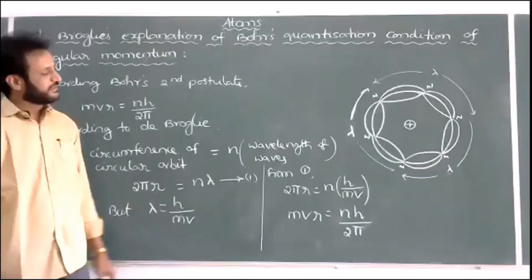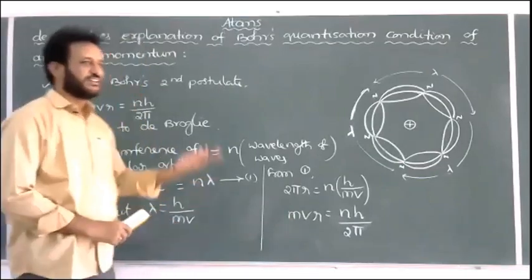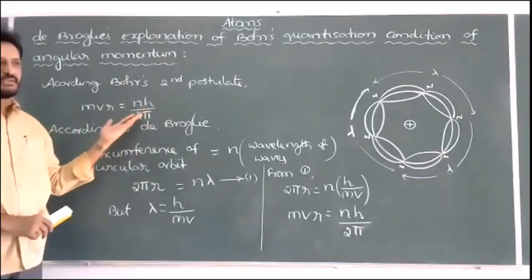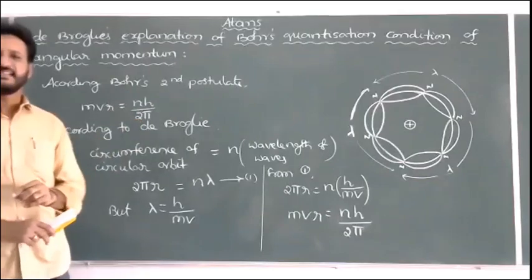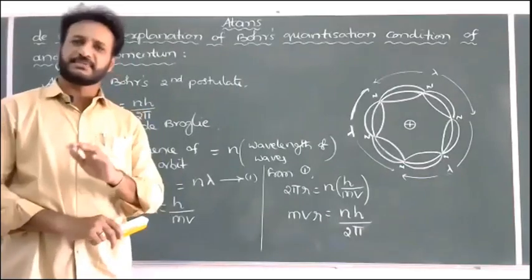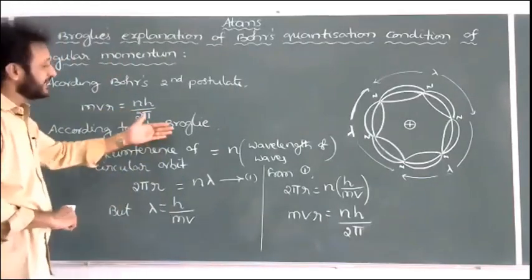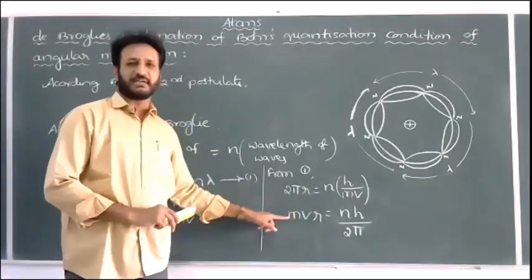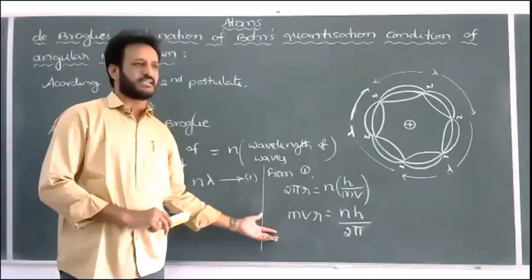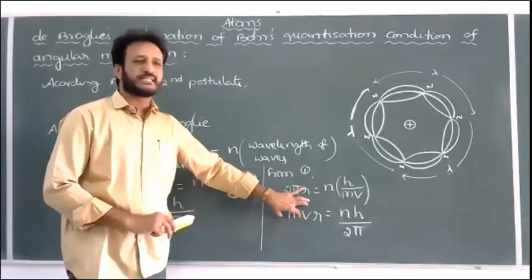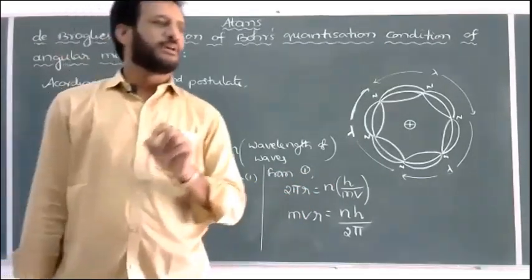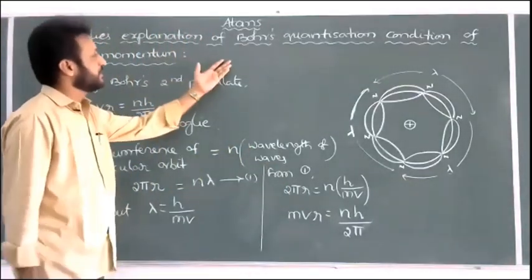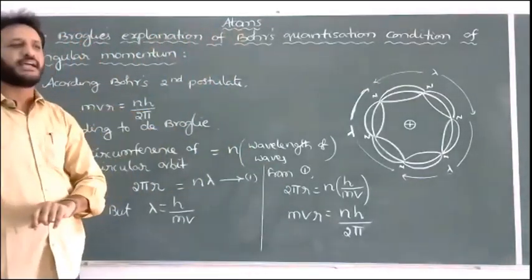Now check, this formula is similar to Bohr's quantization condition of angular momentum. So de Broglie started with his own concept and own theory, and finally he derived the formula for Bohr's quantization condition of angular momentum, which is nothing but Bohr's second postulate. In this way, de Broglie successfully explained the second postulate of Bohr, or Bohr's quantization condition of angular momentum.